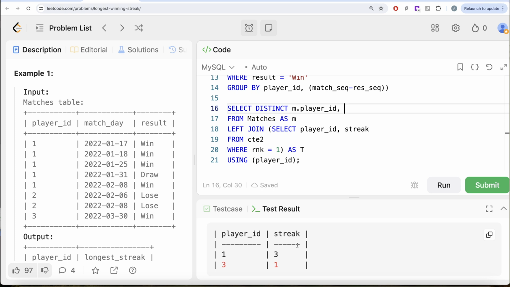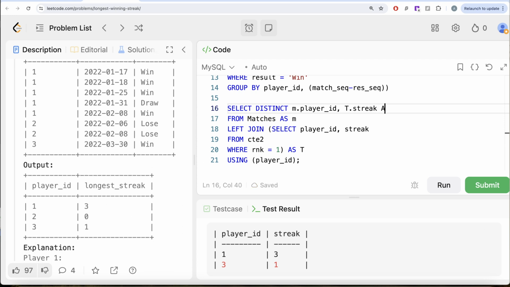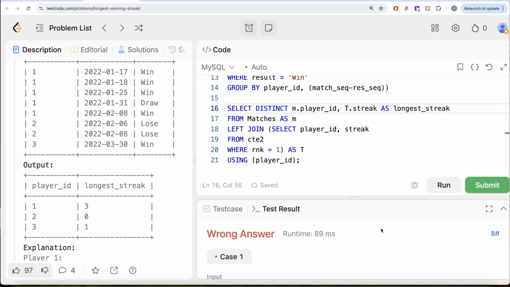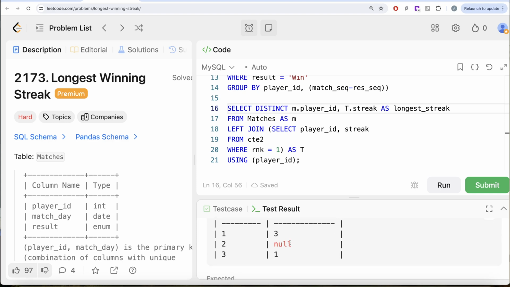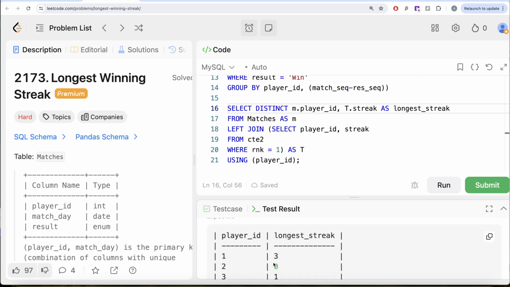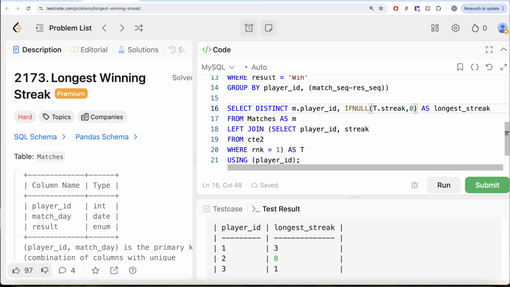Let me show you that. T.streak, which should be aliased as longest_streak, as in our output. Let me go ahead and run this and see what we get. It still shows wrong answer. Why? Because for that player it is going to have null, but in our output such a value should be replaced with 0. If your streak comes out to be null, that means that person has not won anything, so the longest winning streak is 0.